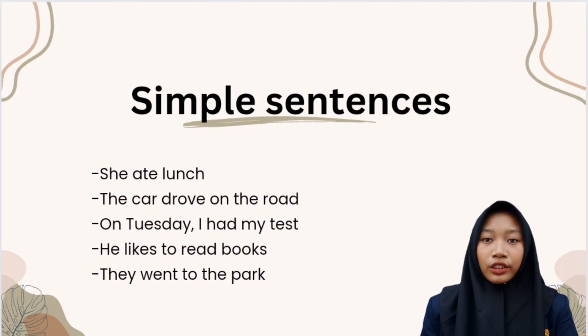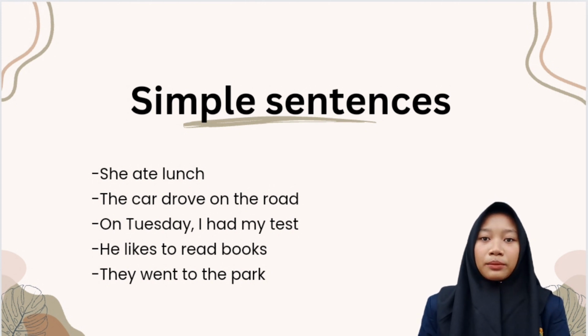He likes to read books. The subject is he. The verb is likes and the object is to read books. The infinitive part to read books acts as a noun that tells what he likes.